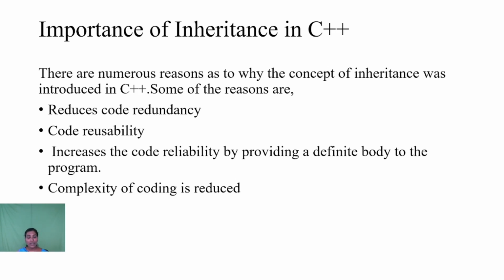Reduced redundancy means that whenever we need some set of code, that code can be reused, and with reusability we can reuse the code as and when we need. Then it increases code reliability, in the sense it provides a definite body to the program, so reliability is increased, and it also reduces the complexity of coding.